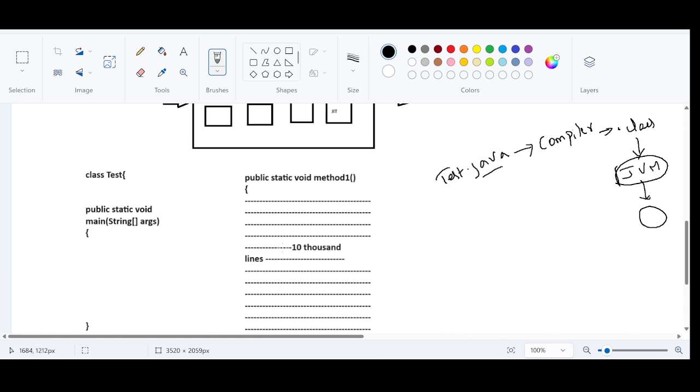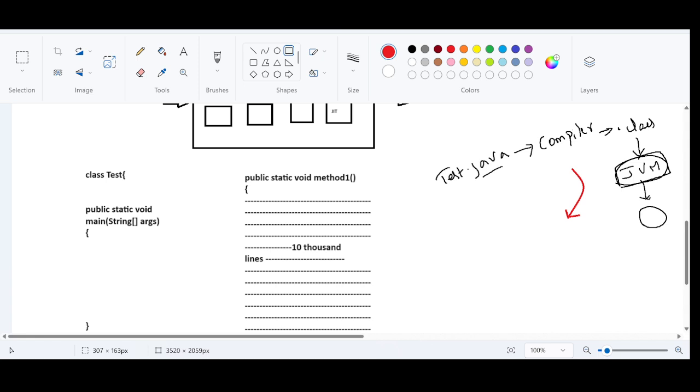So in the JVM, some things will happen. The first thing is the main thread will be created. The main thread will try to get access to the main method. If you see inside the main method, is there any instructions inside the main method? There are no instructions inside the main method. So output is going to be empty in this case.